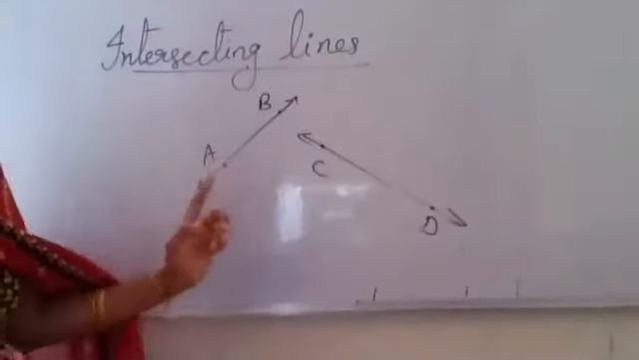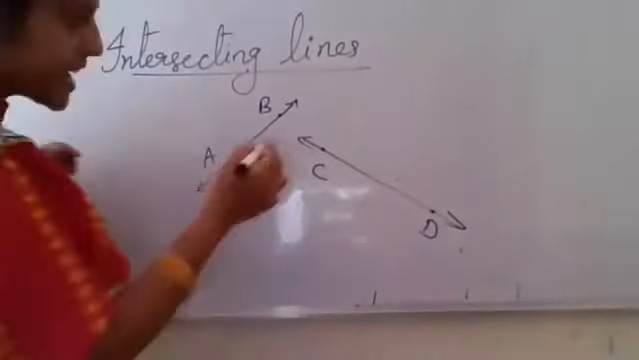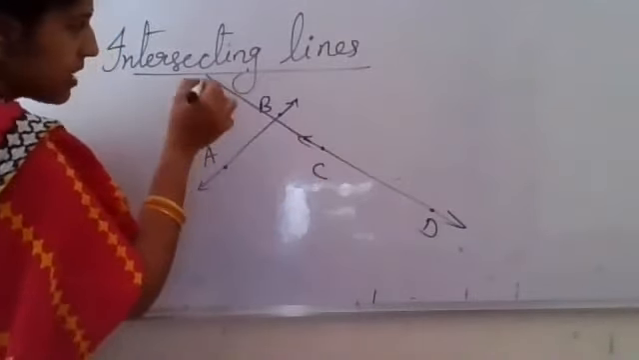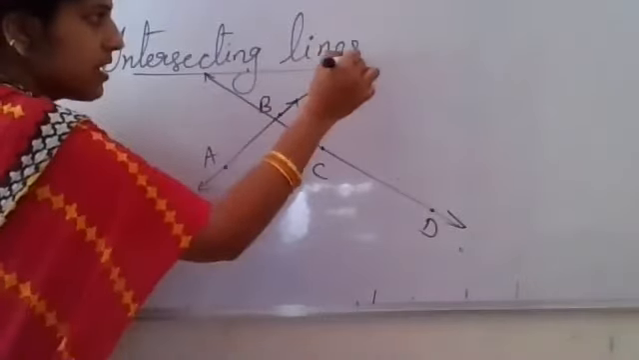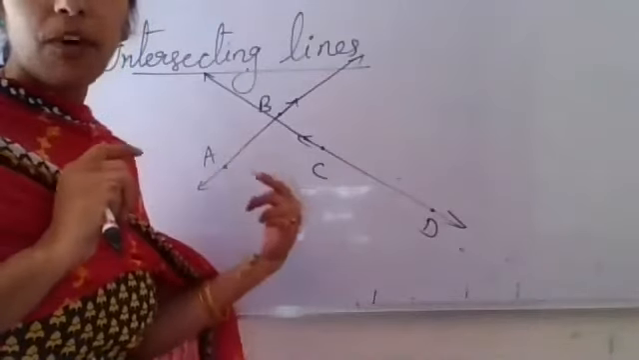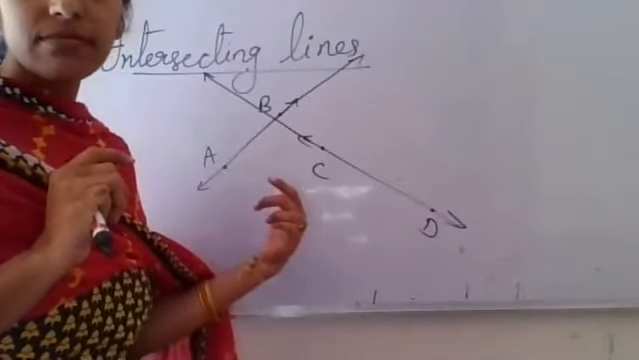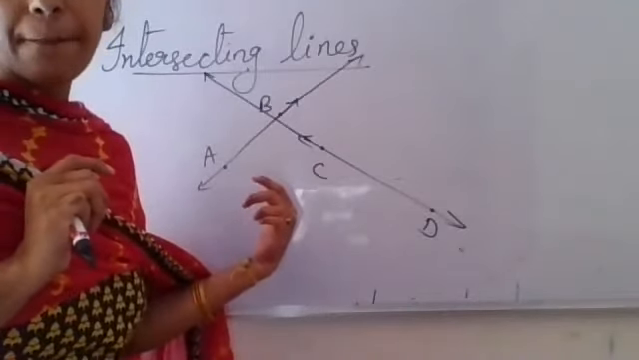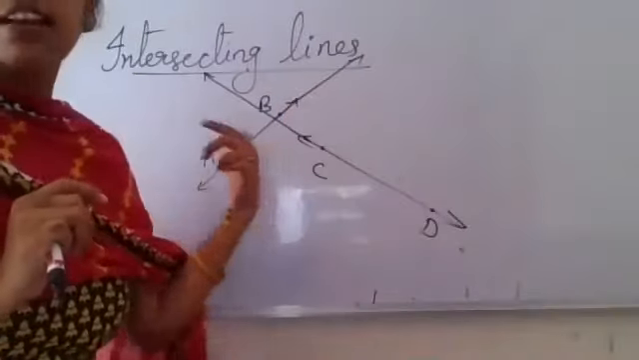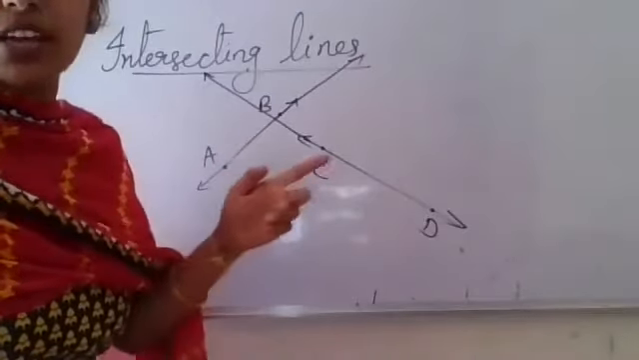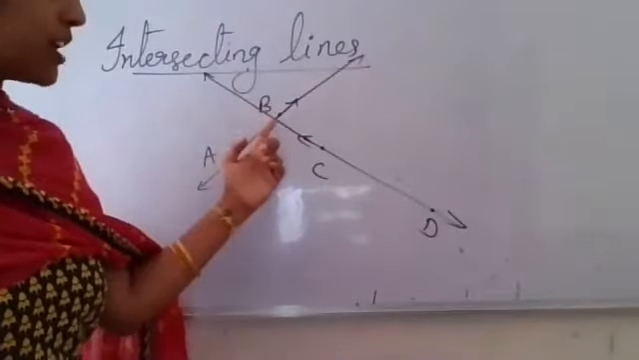Now, see here these two lines. If I extend them, I am extending line CD towards C, and this one is extending too. So, did they meet? Did they cut each other at one point, these two lines? Yes or no, children? Yes, ma'am.